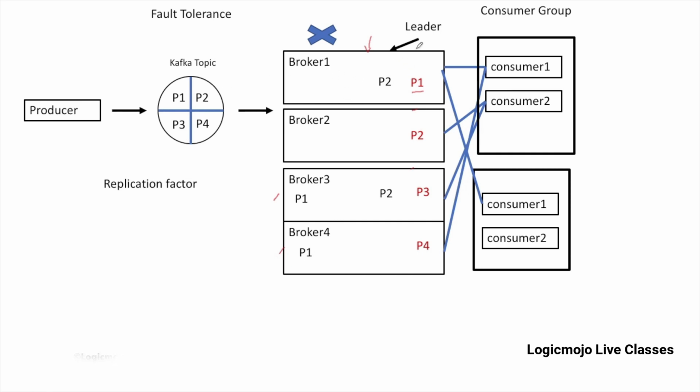This leader will receive the messages from the producers and correspondingly send the acknowledgement to them. At the same time, it also communicates with the consumers. All the followers just get updated with all the data that the leader has, but they don't communicate with the producers or the consumers.